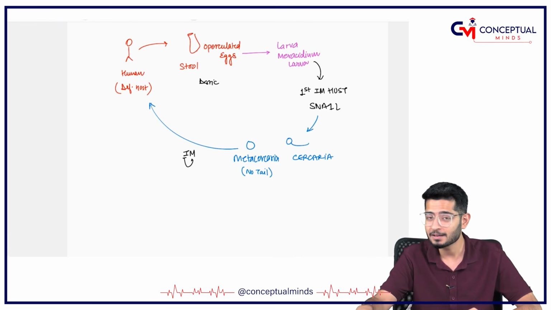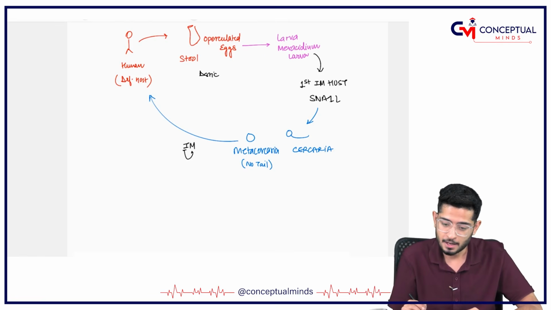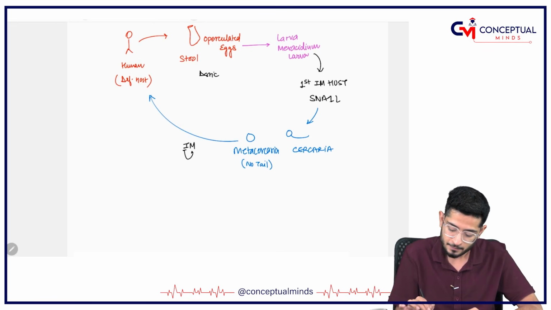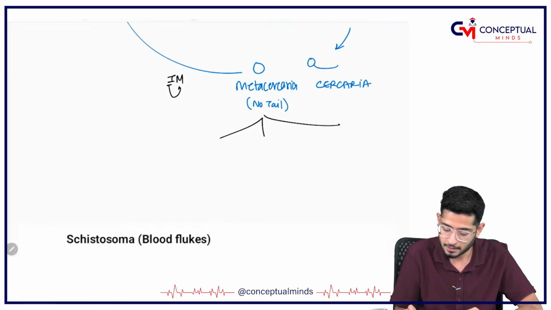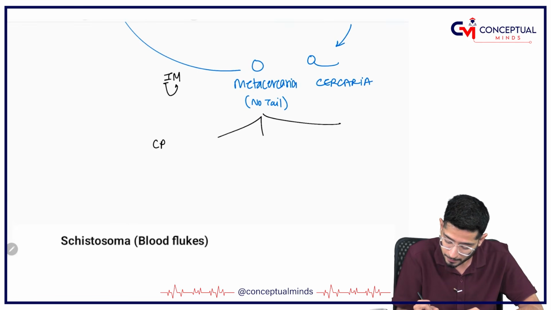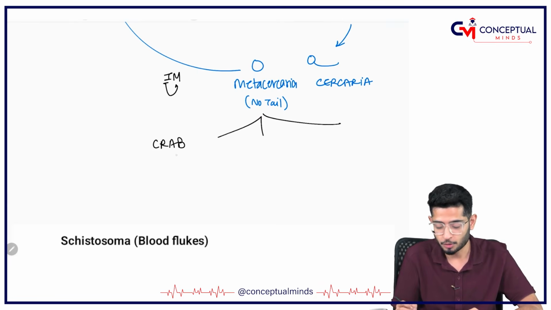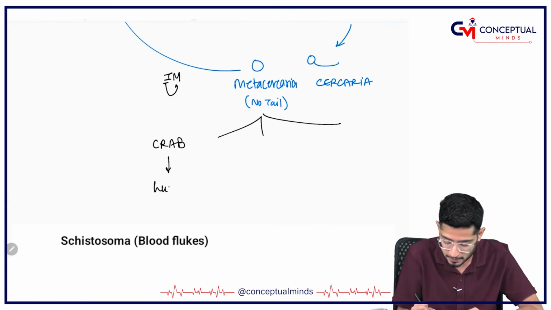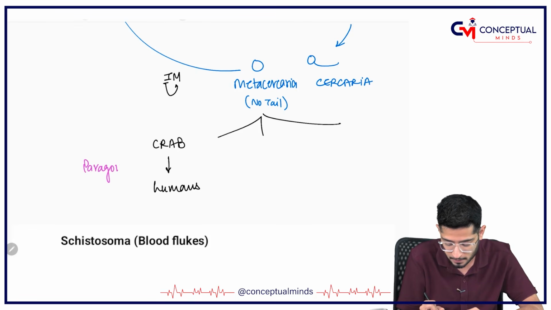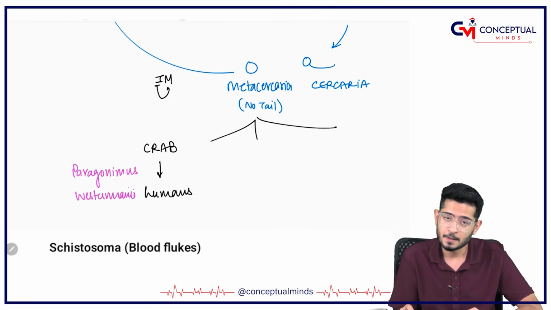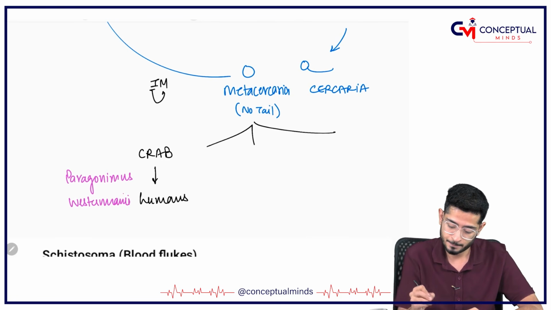But this is not the case in everyone. Why? Because here comes the role of secondary host. So this Metacercariae, which was going directly in most of the cases, can go to where? It can go to crab, and then can go to humans if it is a case of Paragonimus westermanni. I have told you the clinical features will be pneumonia and hemoptysis.